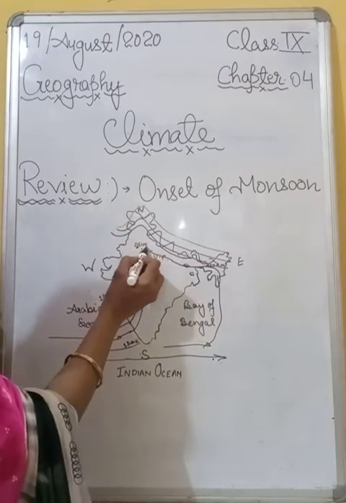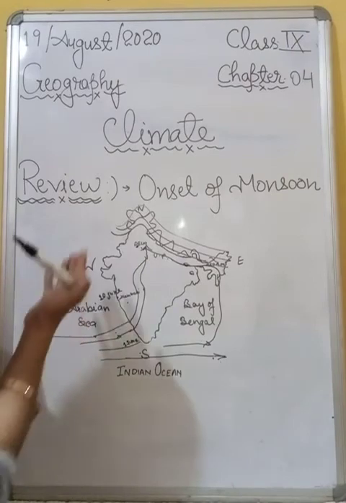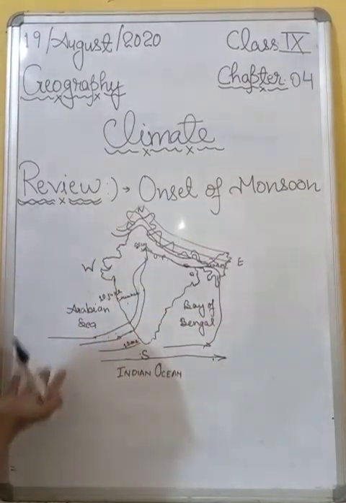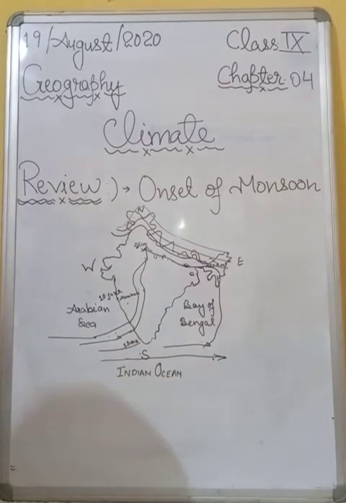All right, students, understood? So students, on the basis of this whole description, now you are able to understand all the phenomena of branches of rainfall. All right, students, understood? Okay.